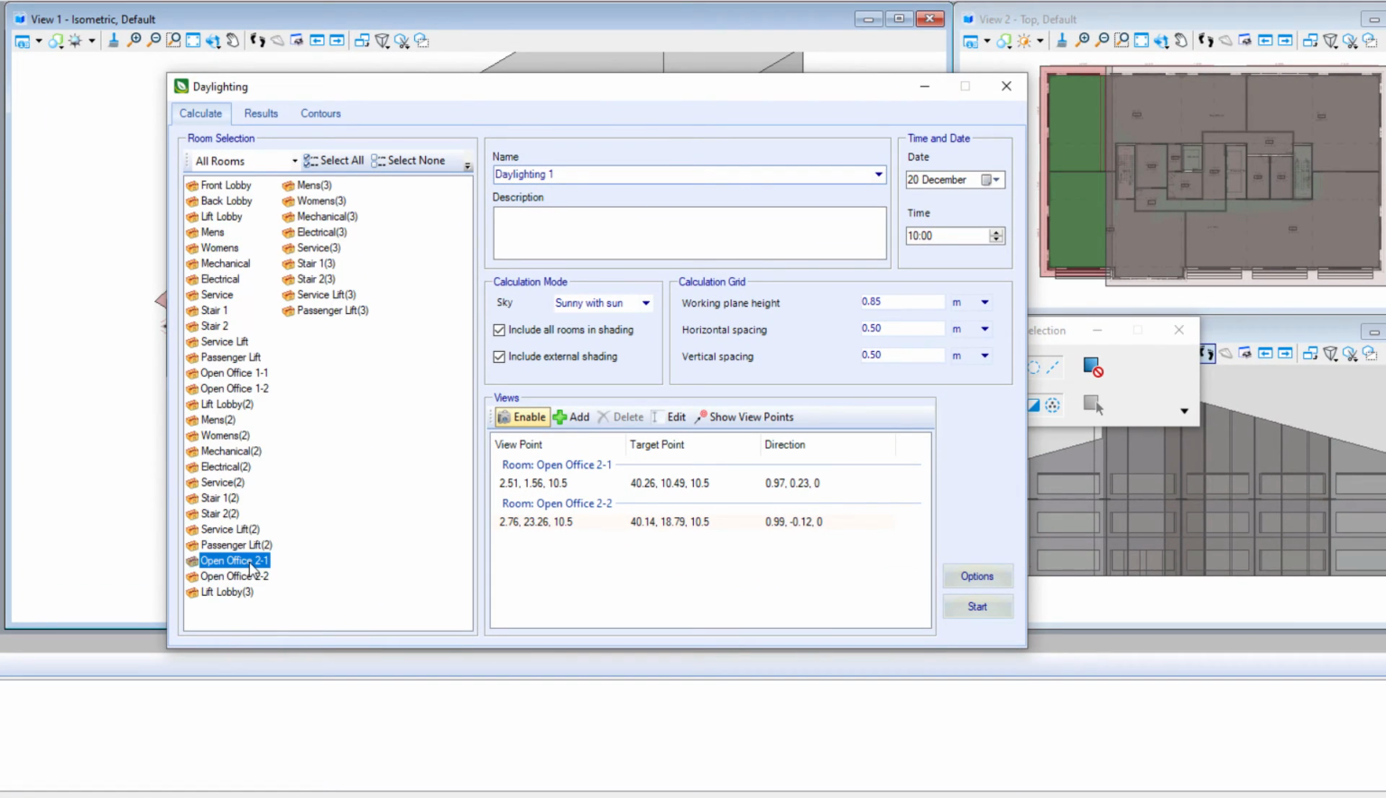I will run the exact same simulation, except this time I will add the external shading. So I will use the same name, just add, for instance, shading to the end. And then make sure I have toggled on Include External Shading. I can use the same views and then start the simulation.